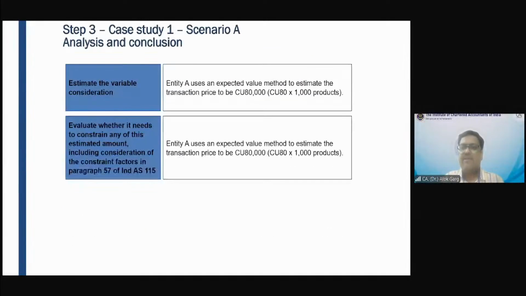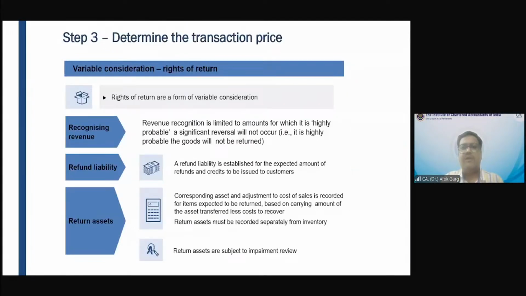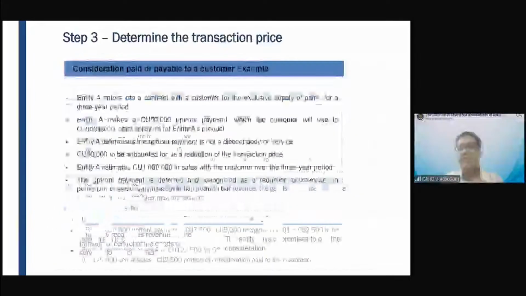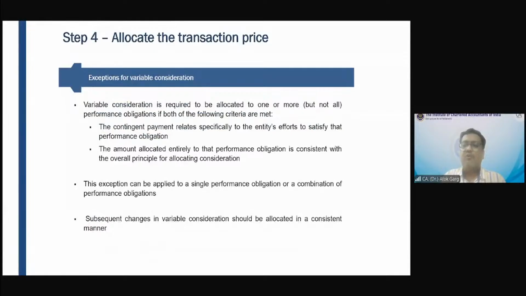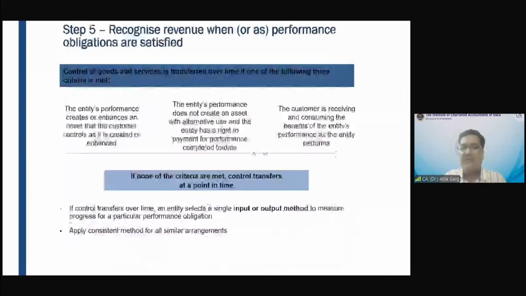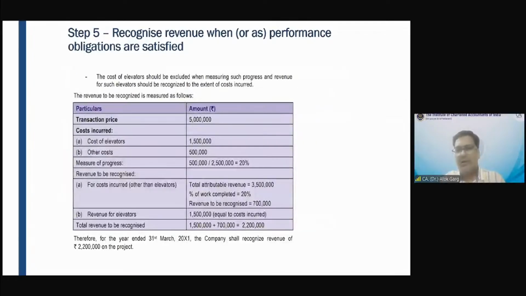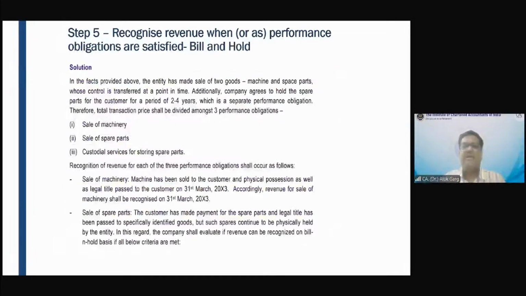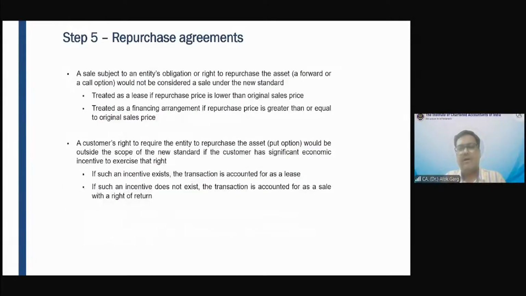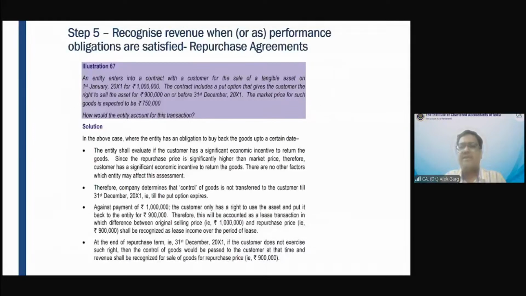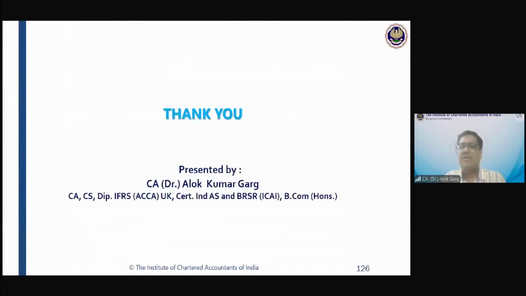For the examination preparation, my request to all of you is, first go through the detailed classes on Ind AS 115, and second, cover the revision classes. If you need to cover the revision classes again, you can, of course, these are recorded classes. You can listen to them again, right?